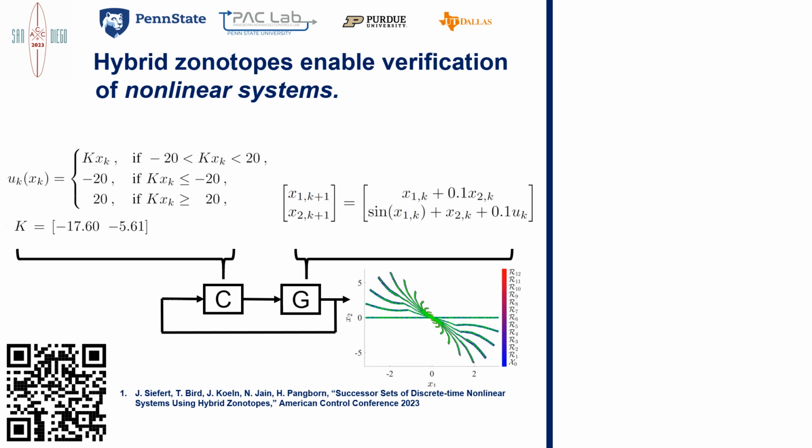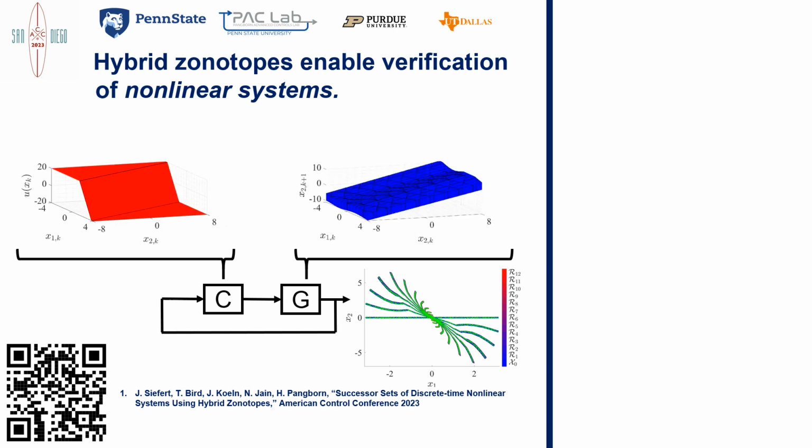Set propagation techniques seek to generate sets containing all possible trajectories, and our set propagation technique is novel in two main ways. The first is that we seek to represent functions for the controllers and the dynamics as sets, and the second is that we use a set representation called the hybrid zonotope. This allows reachable sets to be generated with a time complexity that scales linearly with dimension and with memory complexity that grows linearly with time.